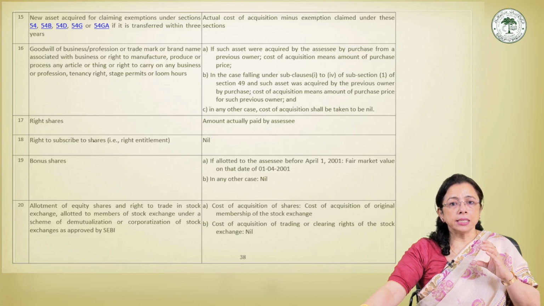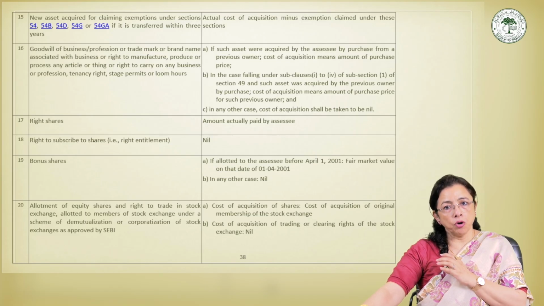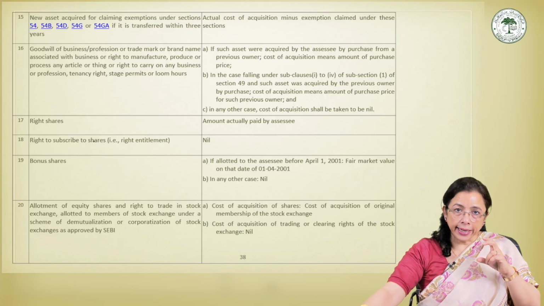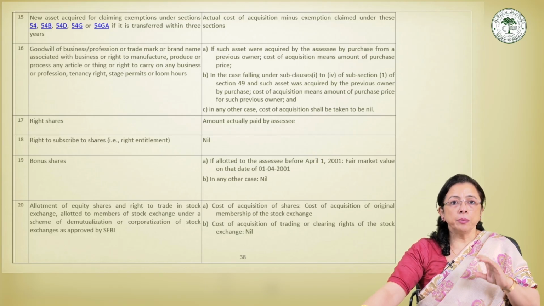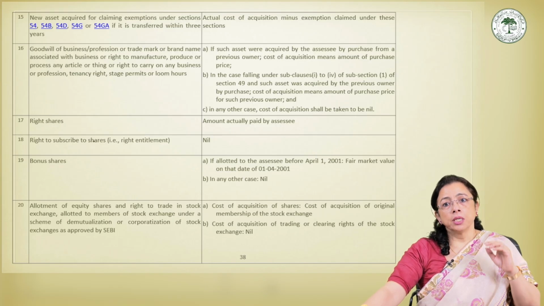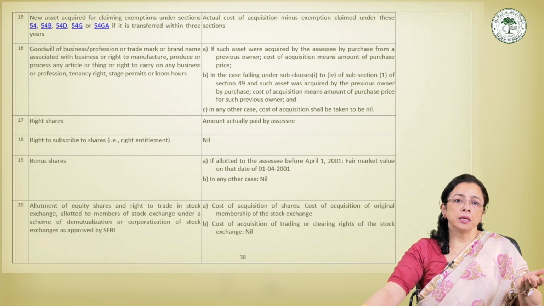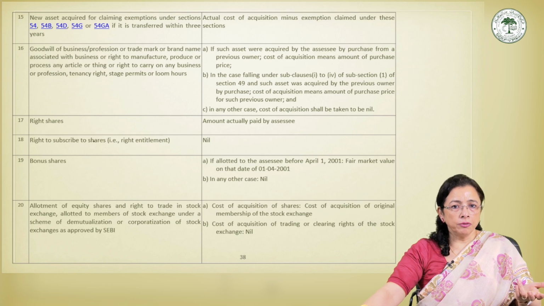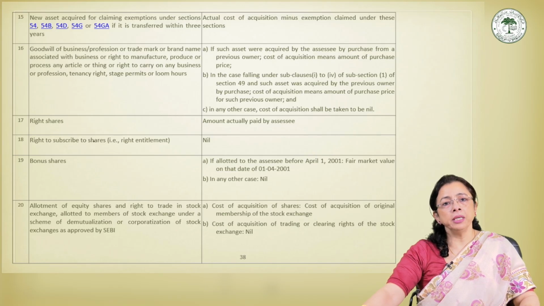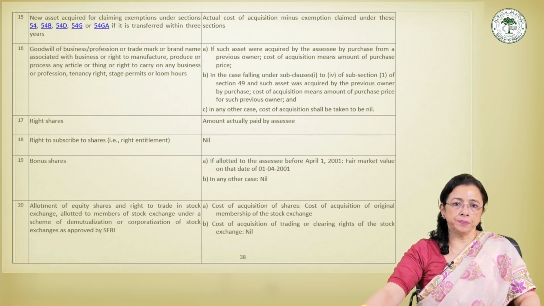Since the right is received without any acquisition cost, the law provides that the cost of acquisition of such right entitlement shall be nil. Therefore, the entire amount received from the transfer of the right entitlement becomes the taxable capital gain. Let's say the right entitlement is sold for rupees 50,000, then COA will be nil obviously, and the entire 50,000 will be the taxable capital gain.